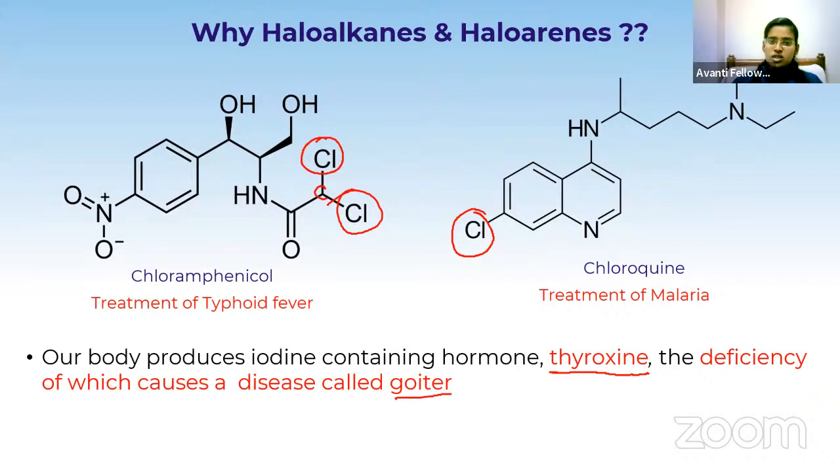Got it? This is why we are preparing haloalkanes and haloarenes from alkanes and aromatic hydrocarbons. This is the need for preparation of haloalkanes and haloarenes. Now let's move on to the main topics of this lesson.